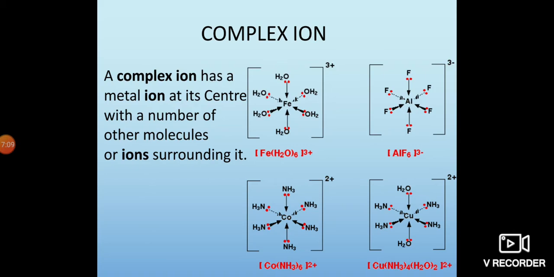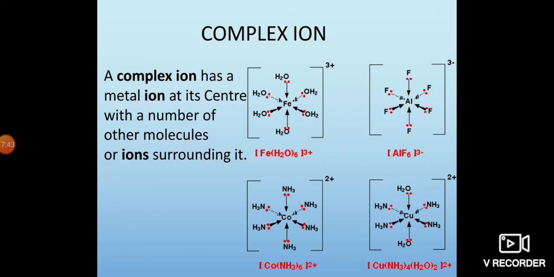Then we go for the complex ion. A complex ion has a metal ion at its center with a number of other molecules or ions surrounding it, and is known as a complex ion. So in the structures, we see the first structure, hexaaquo ferric 3+ ion.